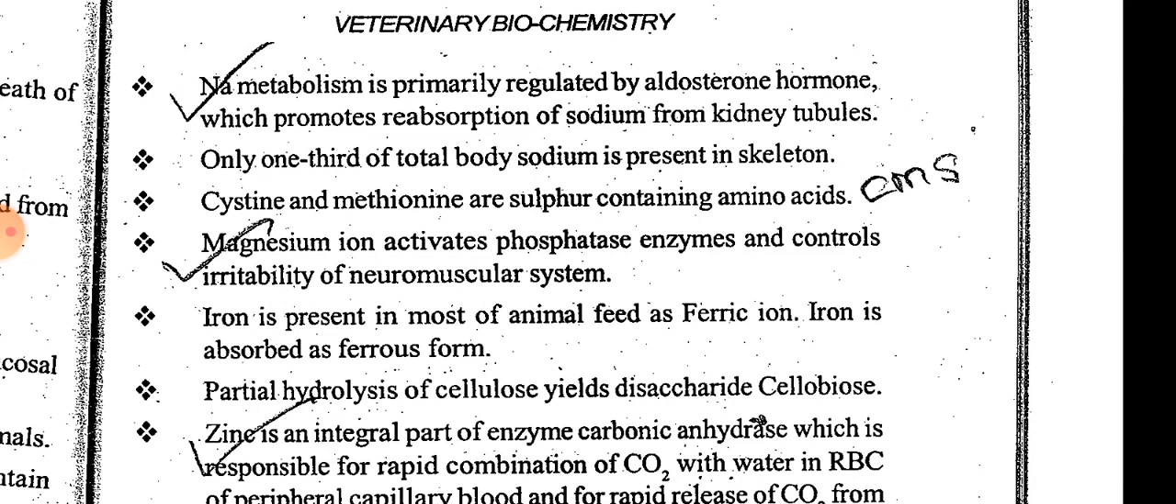Cysteine and methionine are sulfur containing amino acids. You can remember it as CMS. C means cysteine, and M means methionine.